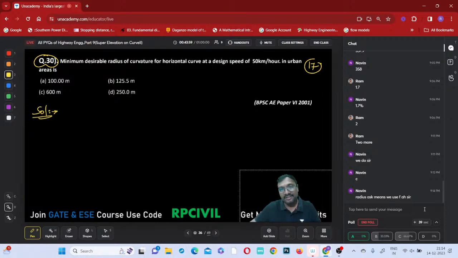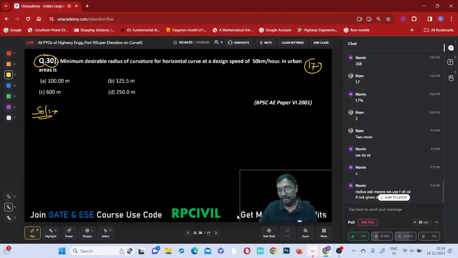Yes. Whenever minimum radius is asked, we need to use the formula E plus F equal to V square by gR. Radius is asked means, even if not given, we have to use that only. Minimum radius without any super elevation means something else: the first formula 0.75 V whole square by gC, camber, we have to use. That question we will solve in the next class. Don't worry.